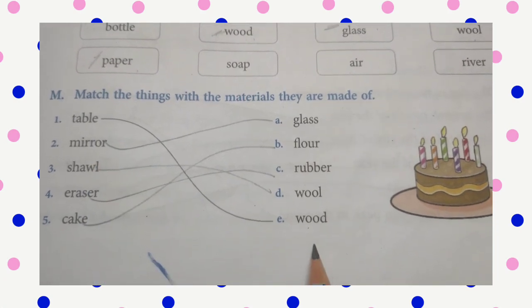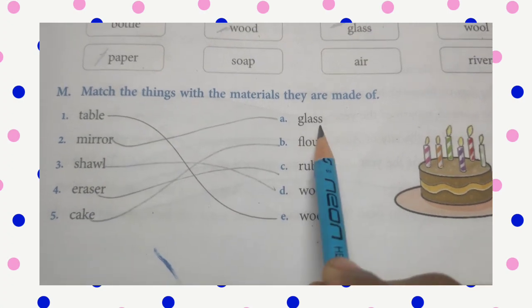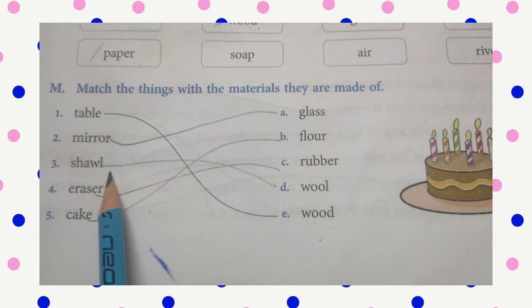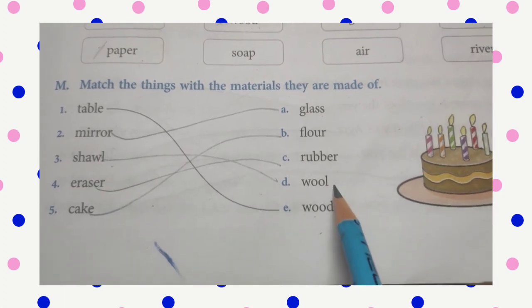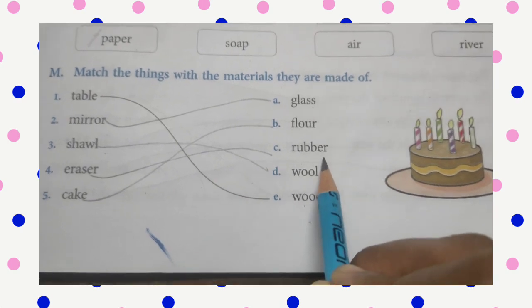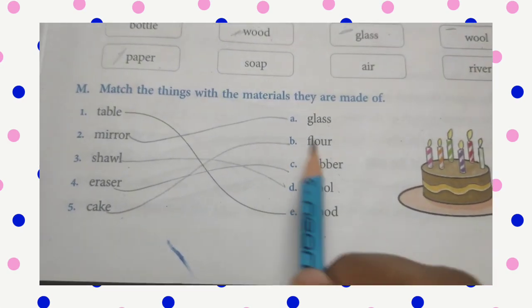Table, for example. Table is made up of, yeah, wood. Mirror, it is glass. Shawl, which material is used to make shawl, children? Yes, very good. It is wool. Eraser, this you know very well. Yeah, very good. It is rubber. Cake, floor. Like that you have to match.